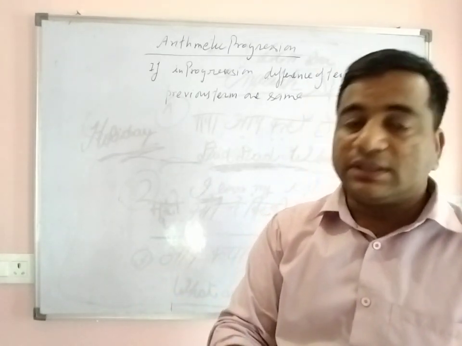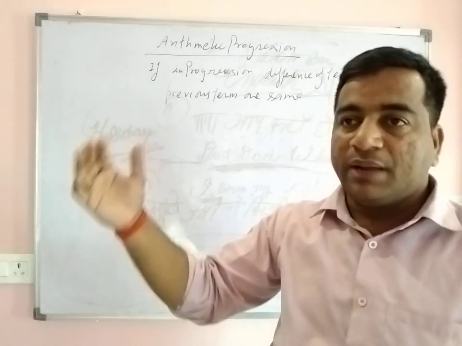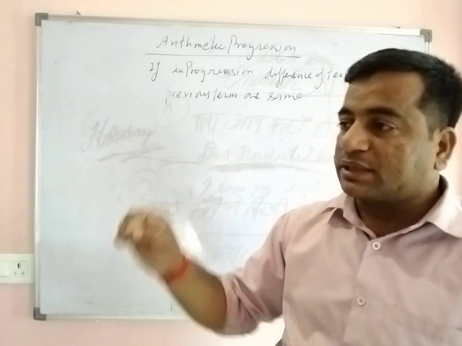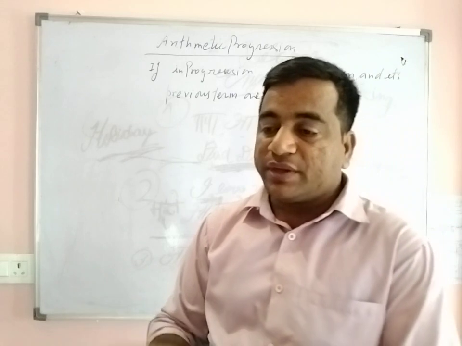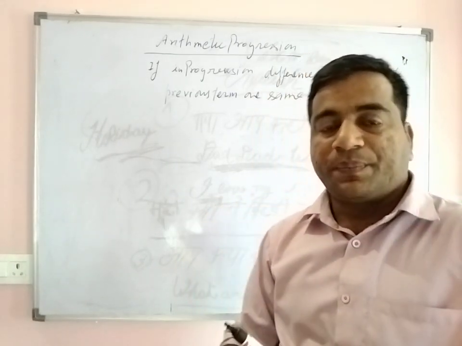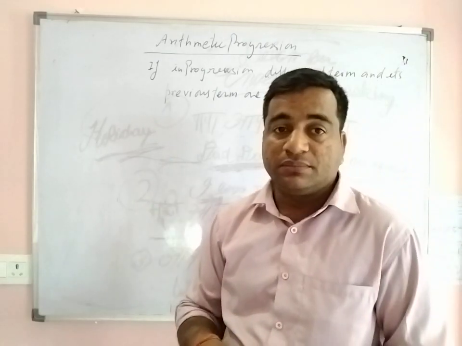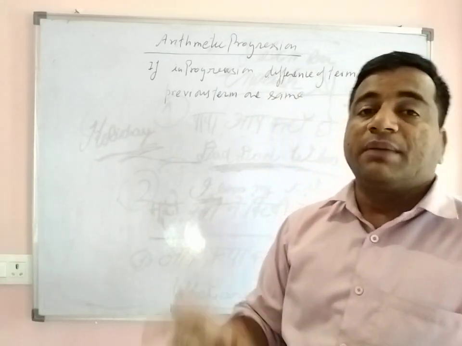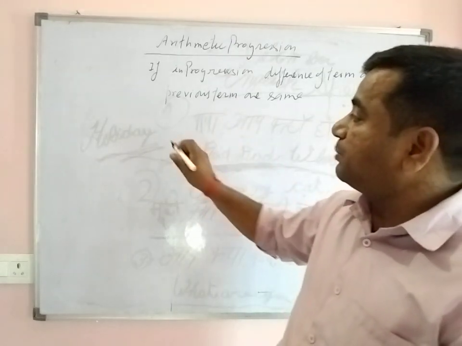So the difference of the third term and the second term, and likewise for other terms, like the sixth term and its previous term, the fifth term. So if the difference of the third term and second term, the difference of the sixth term and fifth term, the difference of the fourth term and third term are always the same, then the progression is called an arithmetic progression.